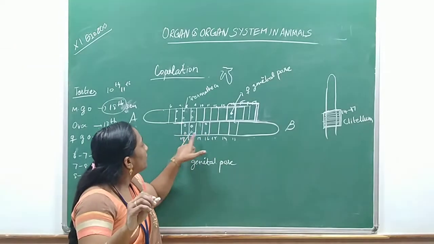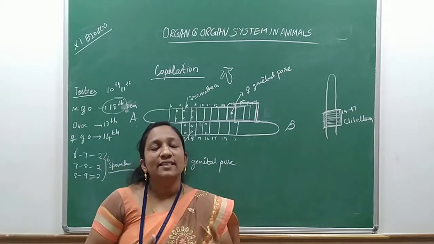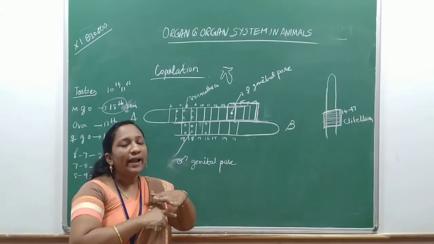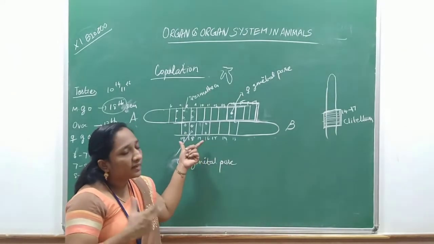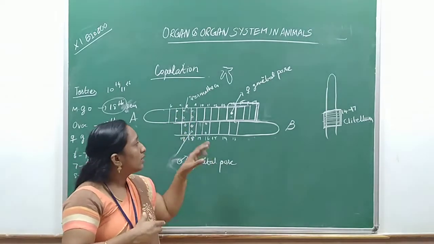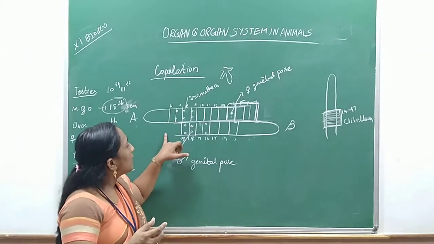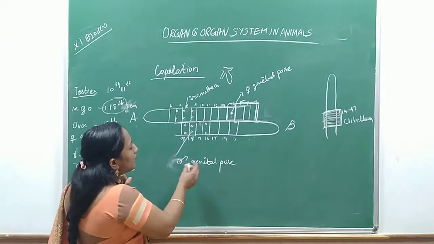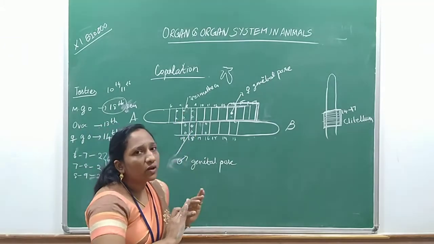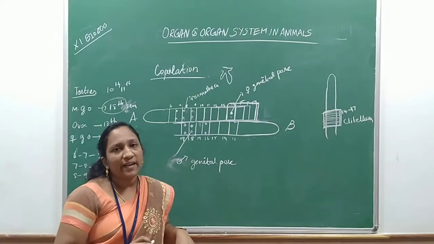So in these papillae, 4 apertures are there. These papillae secrete certain fluids which act as a cement, and it is useful for the binding process of the two worms A and B. So during the entire copulation process, these secretions make them lock and create a bind between the two earthworms. Understood, children? Once the male genital pore has filled the sperms inside the spermatheca, the copulation process is finished, and the earthworms get separated.